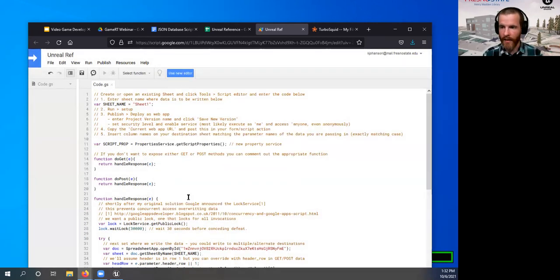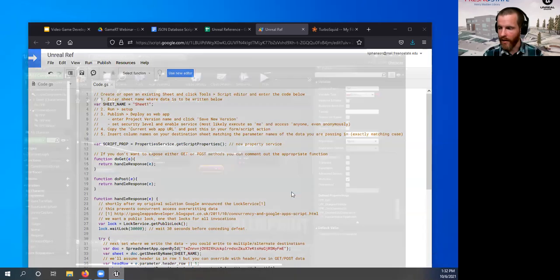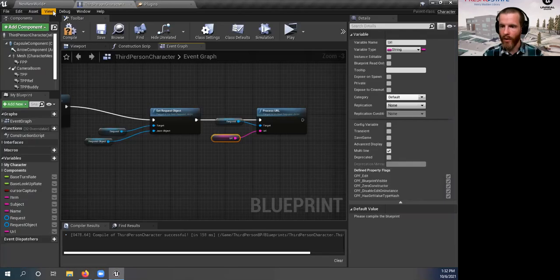So we're going to copy that and hit OK, hop back into Unreal, and we're going to compile, tell it to save everything that we've done so far, and select this URL. Over here in the default value area, we are going to paste our new URL and then tell it again to compile. So now our project is set up to save all this information and put it in that spreadsheet.